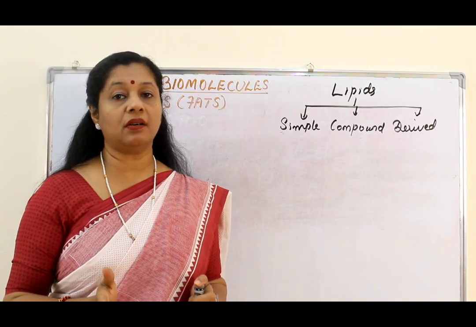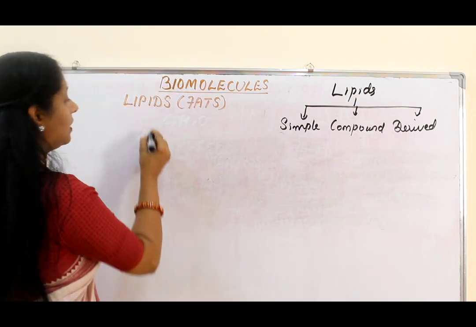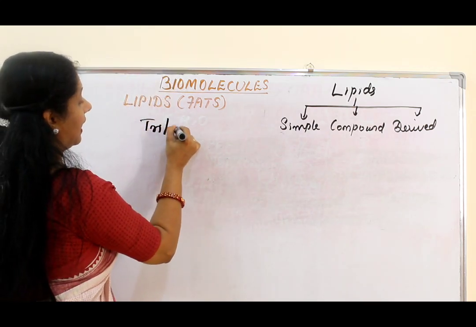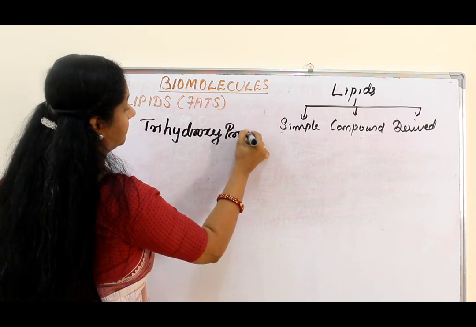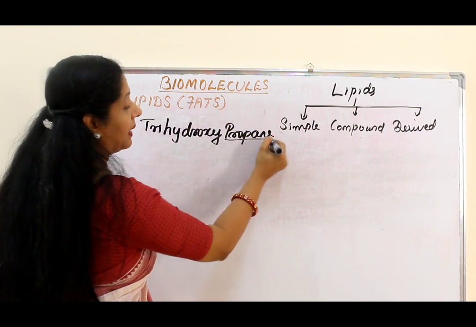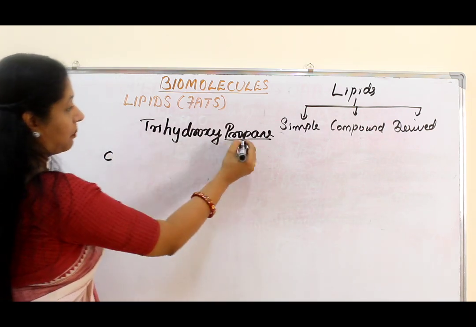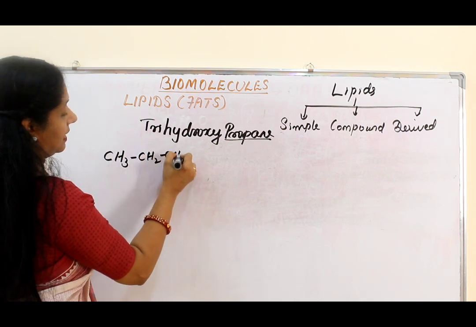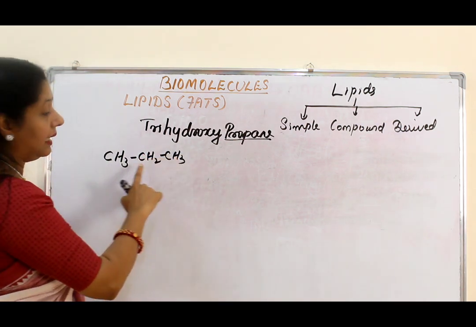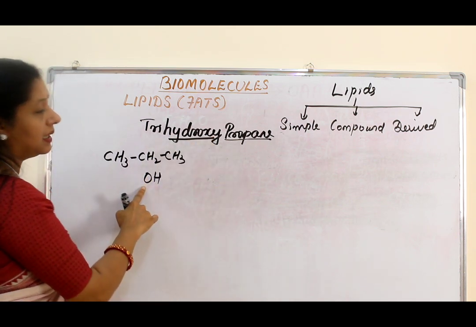Now which is the alcohol found in lipids? It is glycerol. So let's see glycerol. Glycerol is a trihydroxy propane. You know propane from last year. How many carbon atoms are there? 3, right? Prop means 3. CH3, CH2, CH3. But if on each one I give a hydroxy group, an OH group, then it becomes an alcohol.